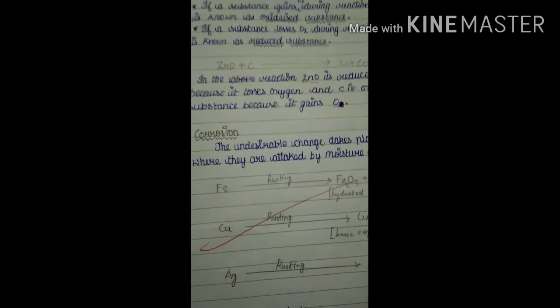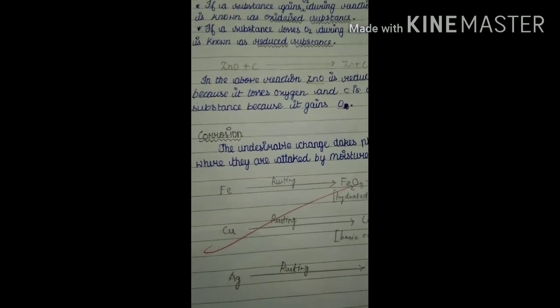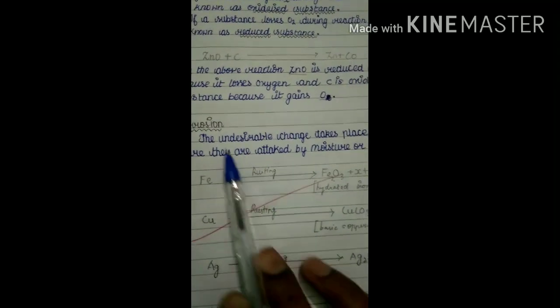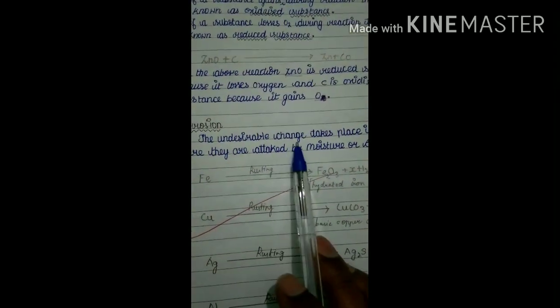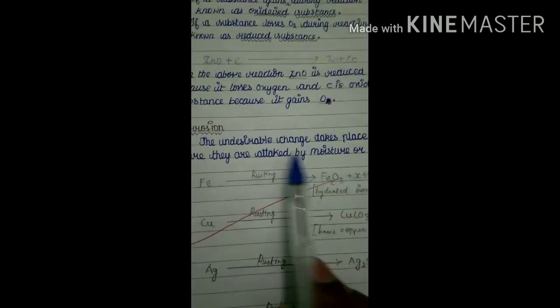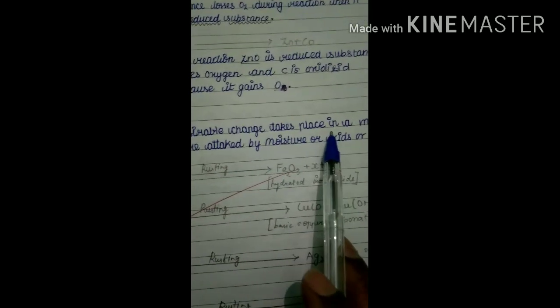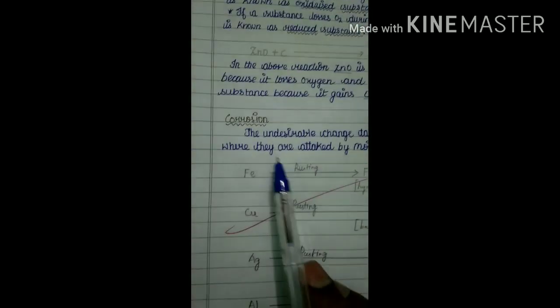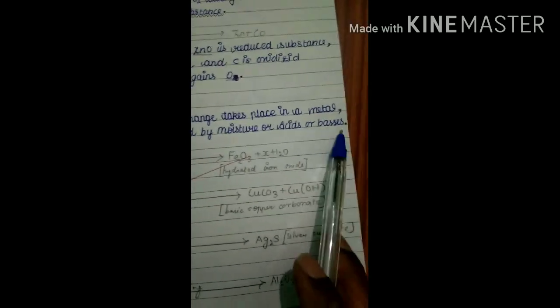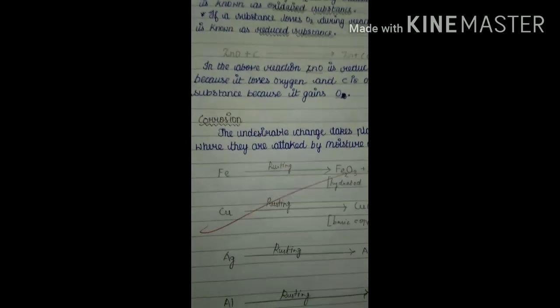That means it cannot be used. That process is called corrosion. So the definition is the undesirable change. Undesirable change means unusual change. That means it cannot be used. The undesirable change takes place in a metal when it is attacked by moisture or acids or bases. So this is the definition for corrosion.